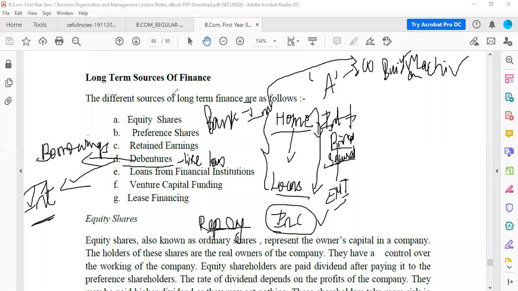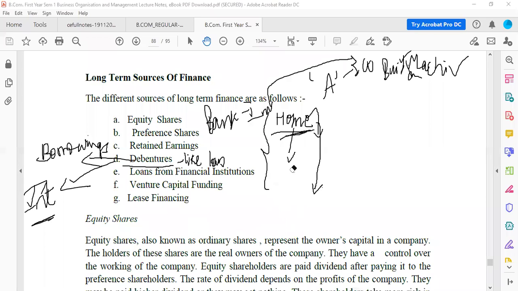Now in a bank loan, we will pay the EMI. After many years we will be able to get our home loan papers, correct? Once we finish all our EMIs, then we will be able to get back our home documents, right?